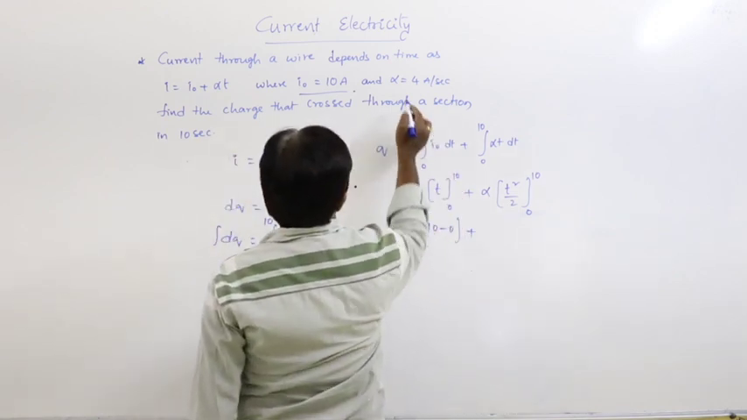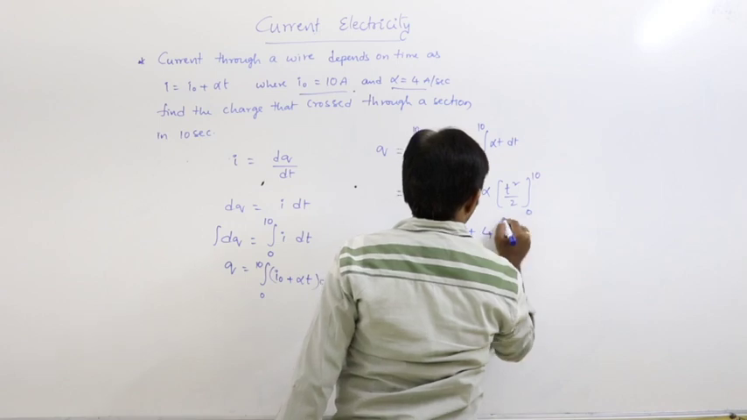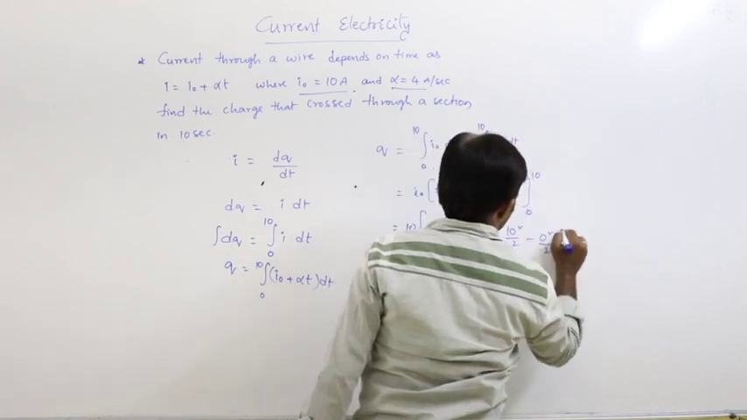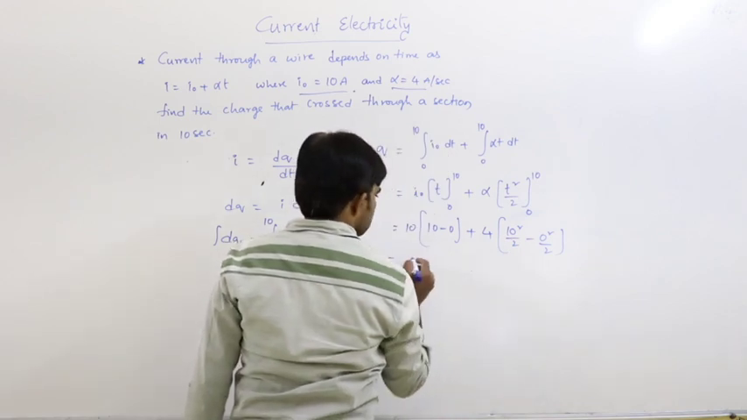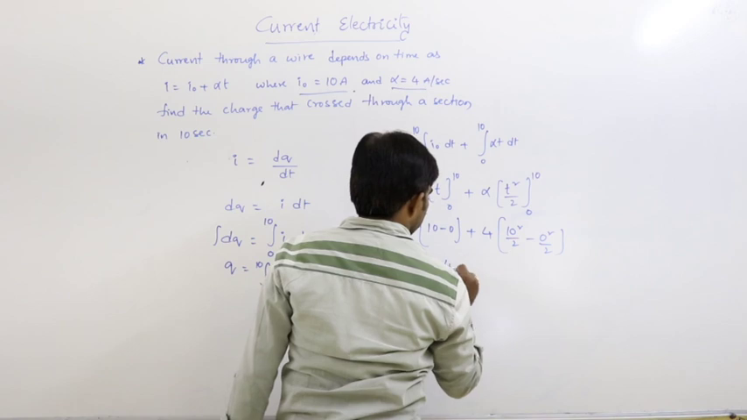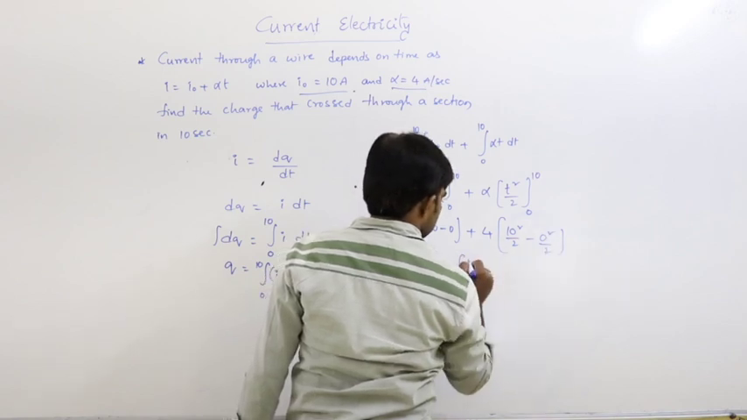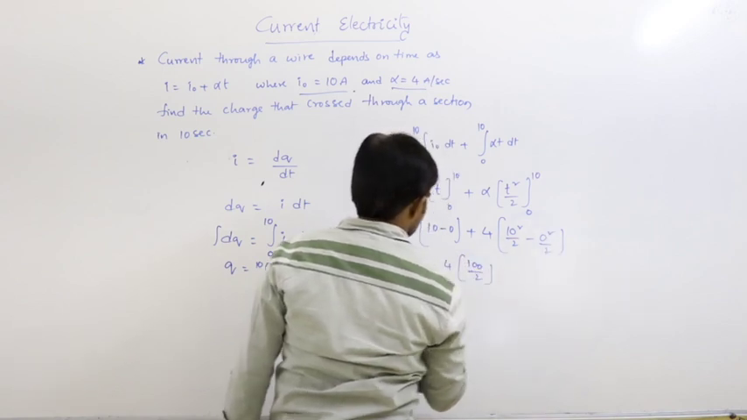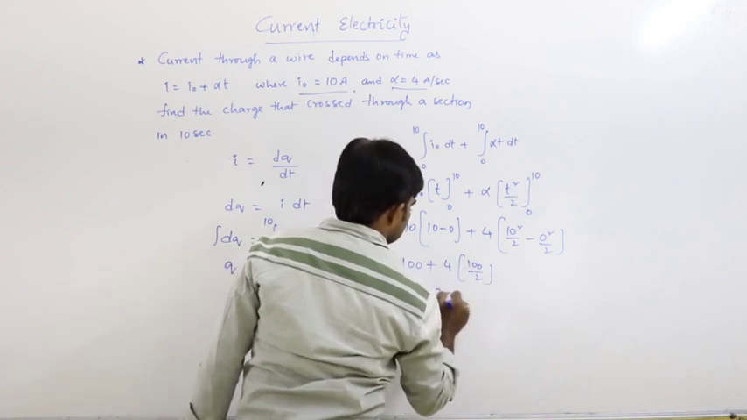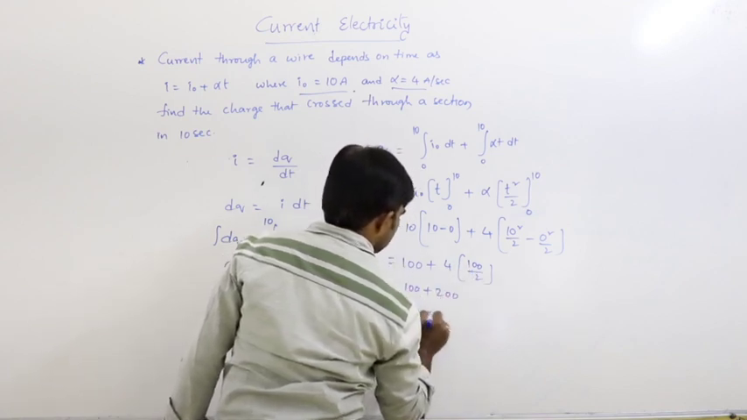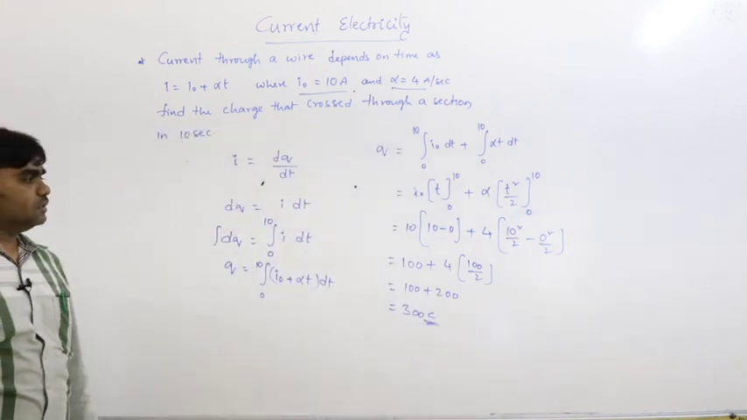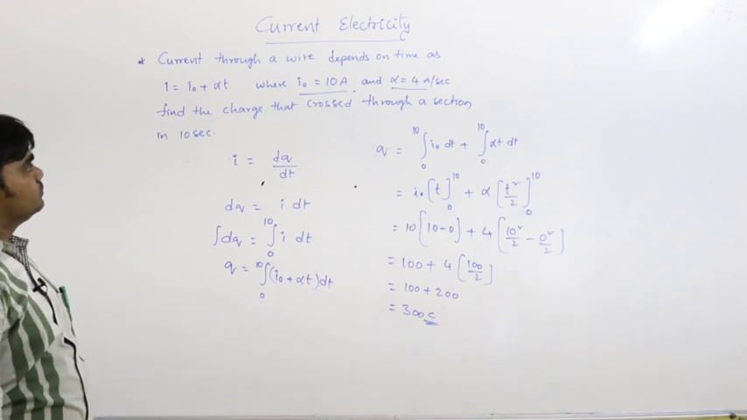Alpha value is given as 4. So 4 into 10 square by 2 minus 0 square by 2. So 10 minus 0 is 10, 10 into 10 is 100, plus 4 into 100 by 2, that is 200. So 100 plus 200, 300 coulombs of charge. That is a way to do the problem.